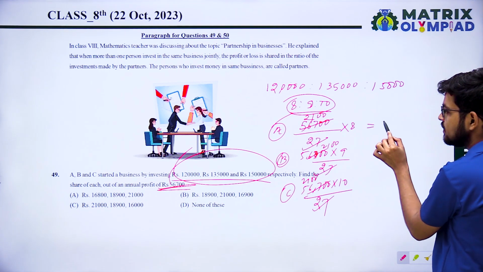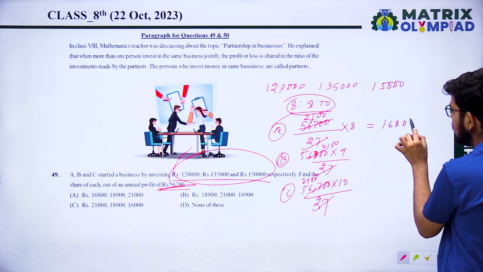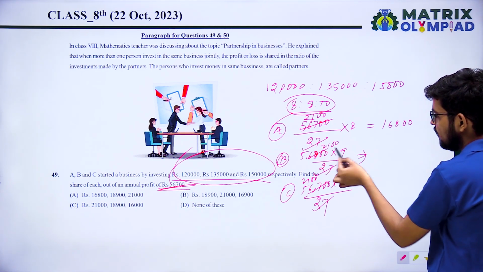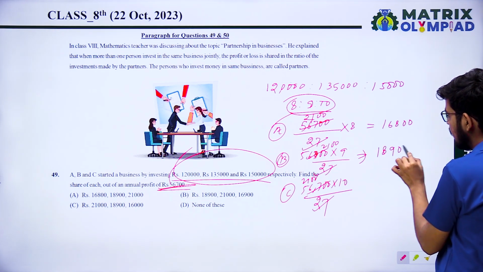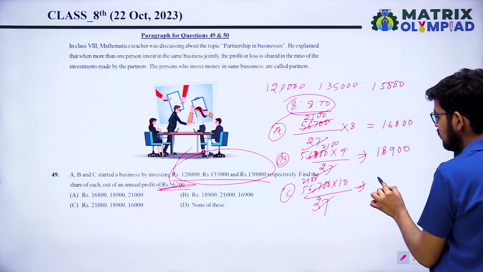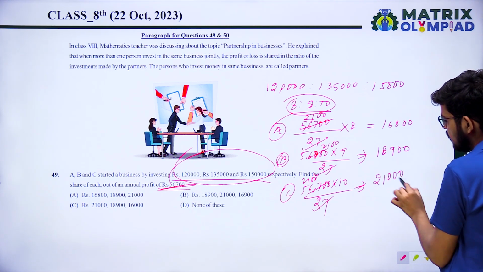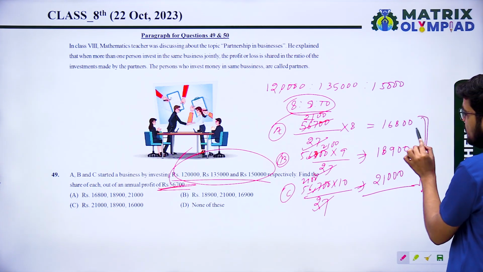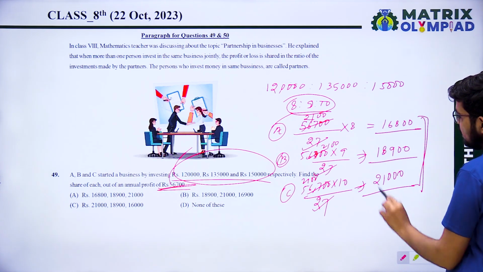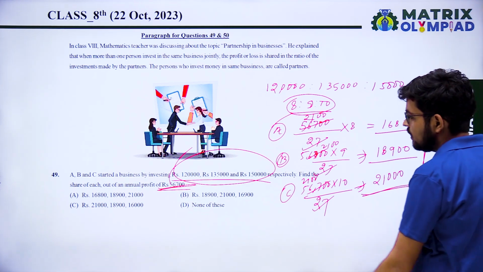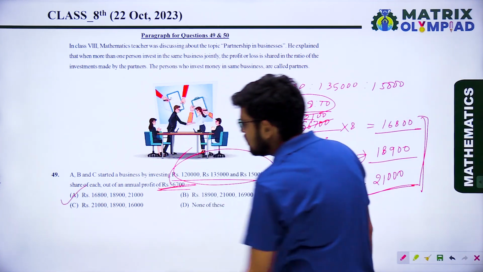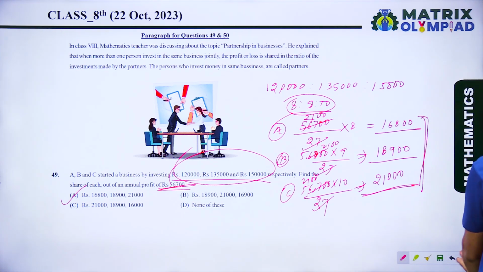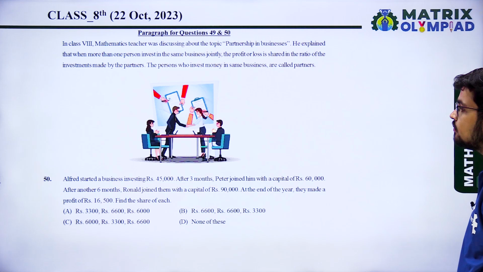2100 into 8 is 16,800. 21 into 9 is 18,900, and 21 into 10 is 21,000. So the profit will be 16,800, 18,900, 21,000. Option A, 16,800, 18,900 and 21,000. Okay. Next question 50.